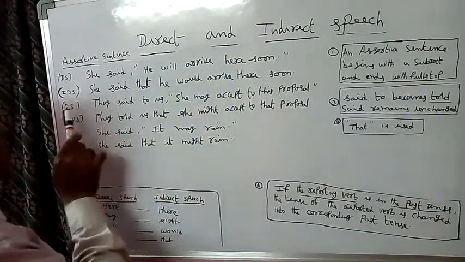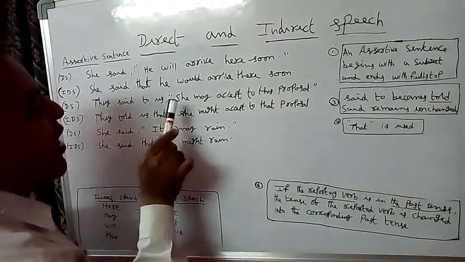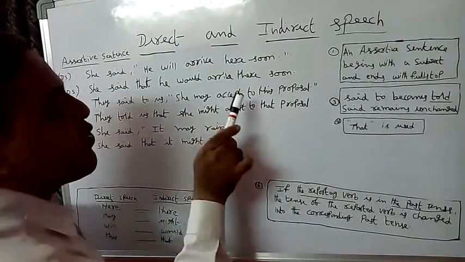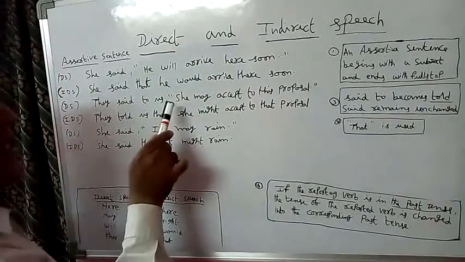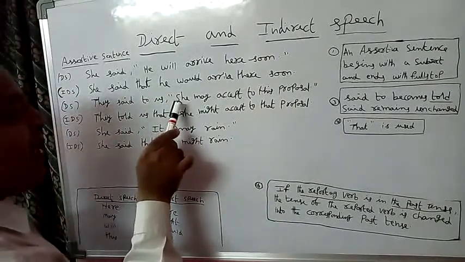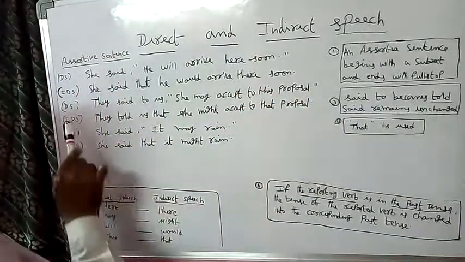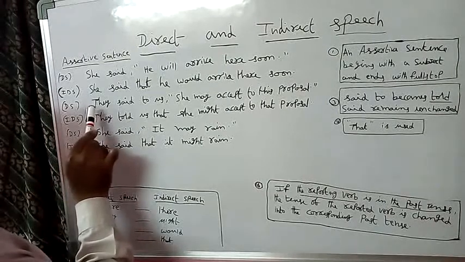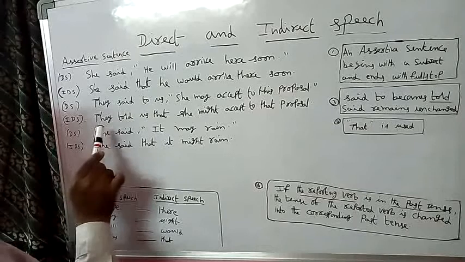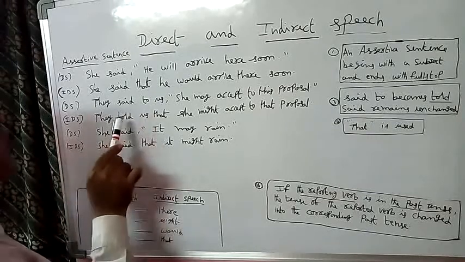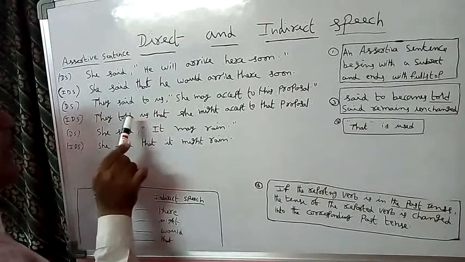Next example, direct speech: They said to us, "She may accept this proposal." An assertive sentence begins with a subject and ends with a full stop. This is called an assertive sentence. In direct speech, the subject is they. The same subject we must write in indirect speech, they. "Said to" becomes "told". The object is us. The same object we must write here.